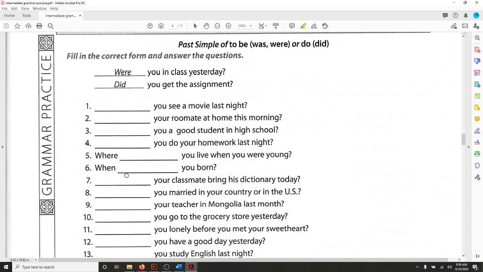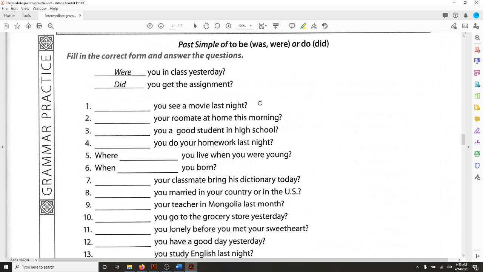So really the question is, is there action involved? Because if there is action involved, then we know the question is about doing, and we need to use the verb did. If it's about being, then we need to choose was or were, depending on the subject.